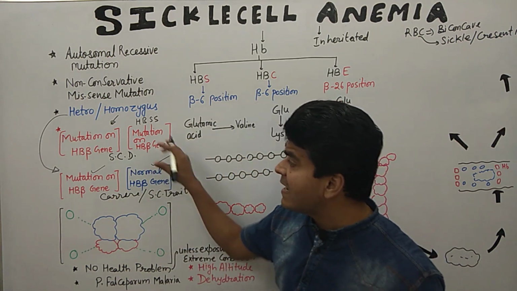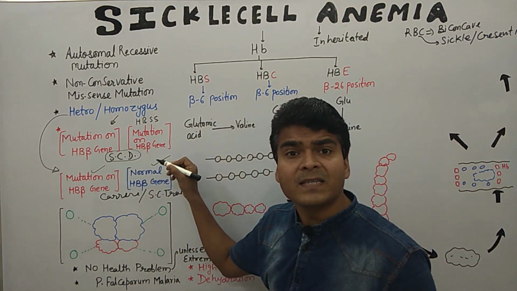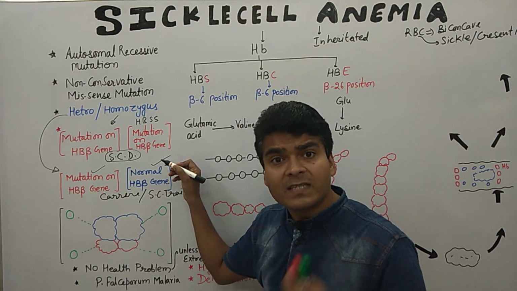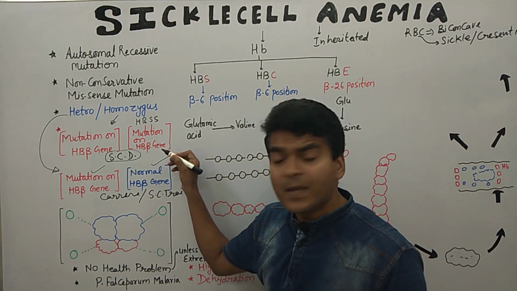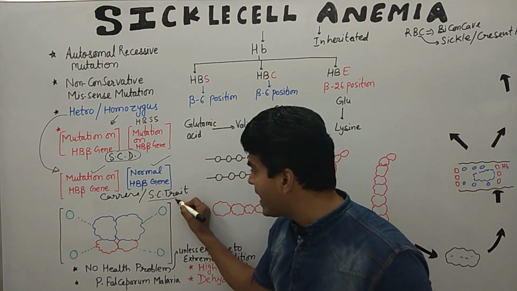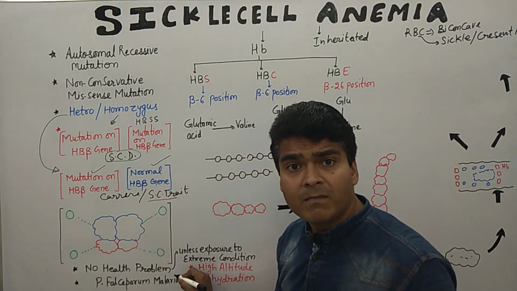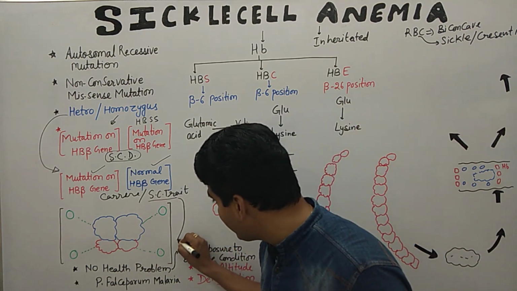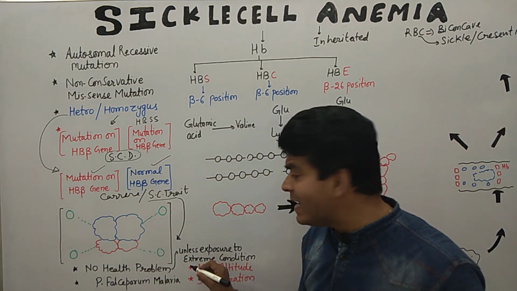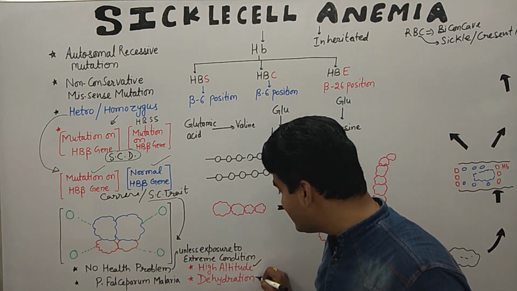So both conditions are different. This is particularly a disease condition. The person may suffer from many things like deficiency in the circulation of oxygen, as well as an anemic condition and pain conditions. But in sickle cell trait, we do not find any kind of health problem, except if the person is exposed to high altitude as well as dehydration.